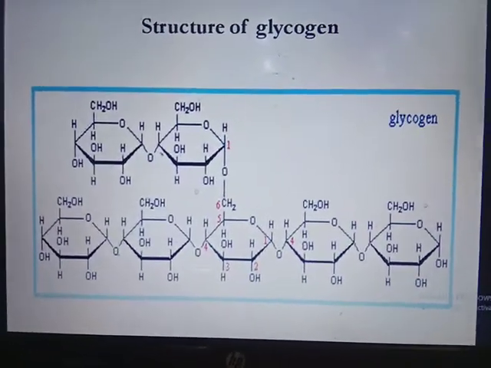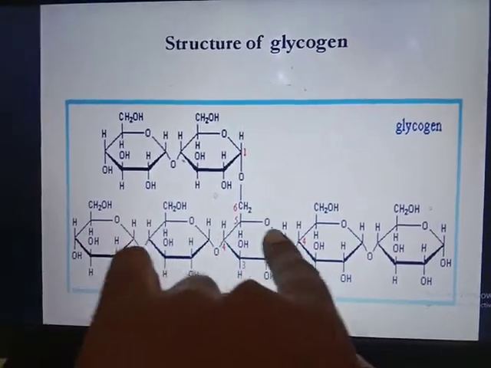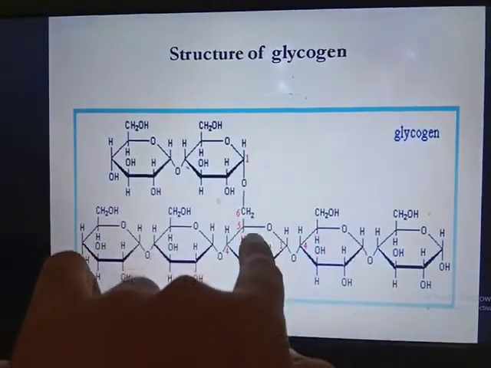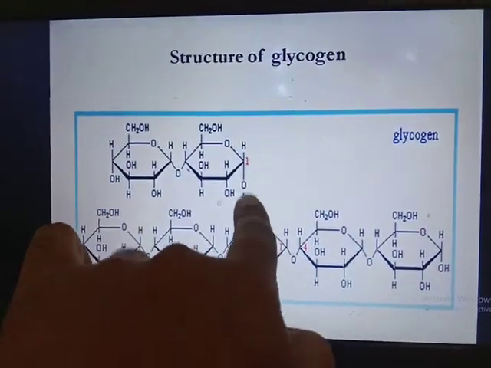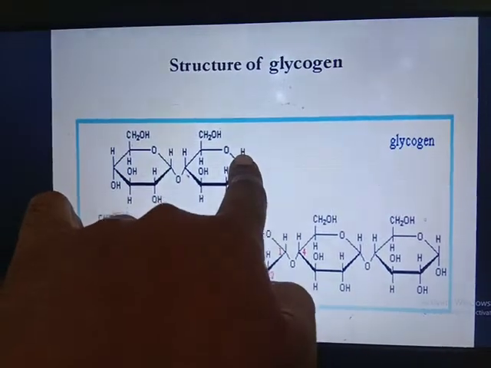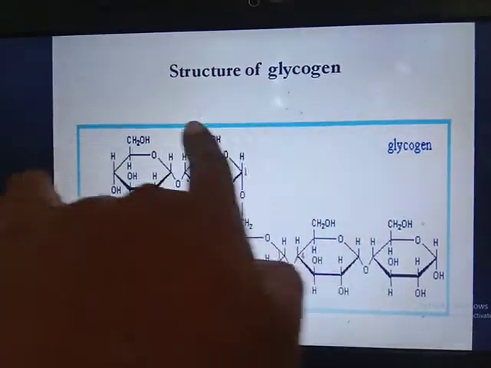The structure of glycogen. Here you see it is similar to amylopectin, containing alpha 1,4 glycosidic bonds and alpha 1,6 bonds. So at the branching point, the first carbon, the anomeric carbon, is involved in the glycosidic bond. That's why it is a non-reducing end, and they will be hydrolyzed from this side.